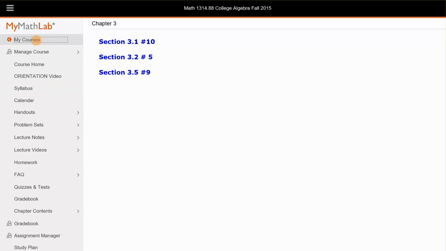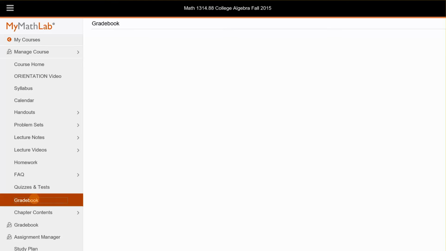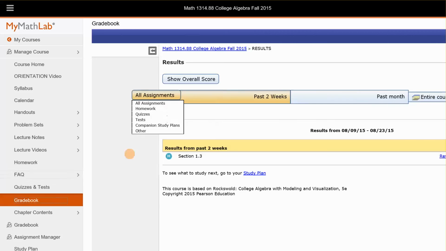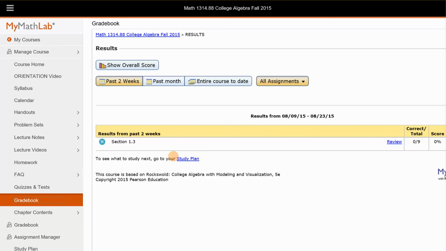That might be helpful. Your grade book. People are forever saying, can you tell me what I have? And here's your grade book, and it'll list all your homework, all your tests right here. But if you click on this button right here, it will show you your average. So you will always know exactly where you stand in the course.